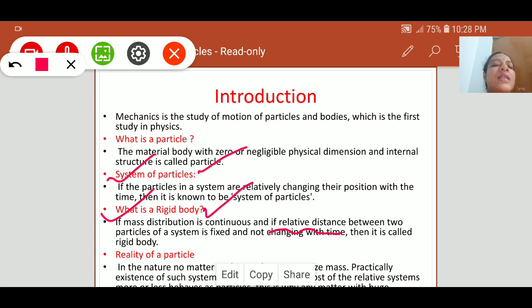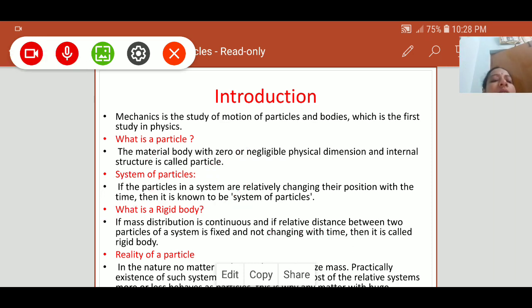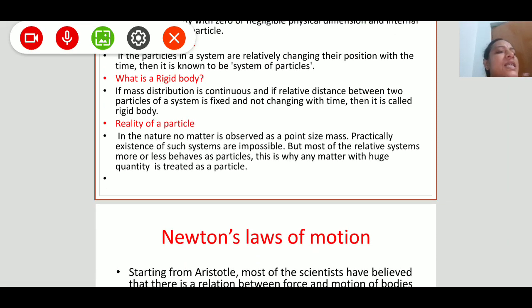After understanding rigid body and particles, actually can we see a particle? What is the reality of a particle? In nature, no matter is observed as a point size mass. Practically, the existence of such systems is impossible.